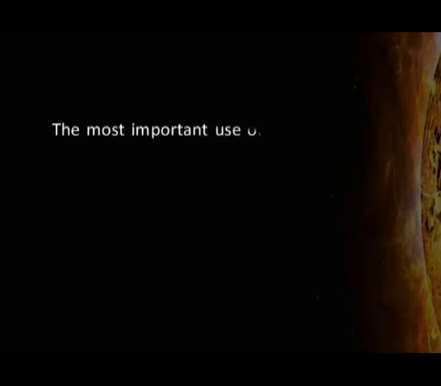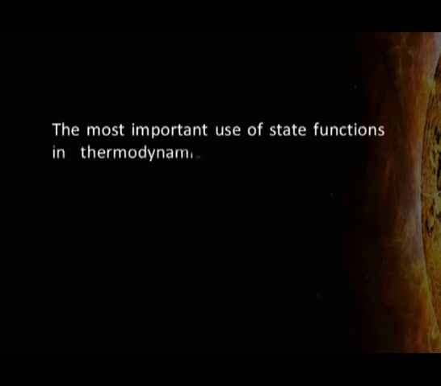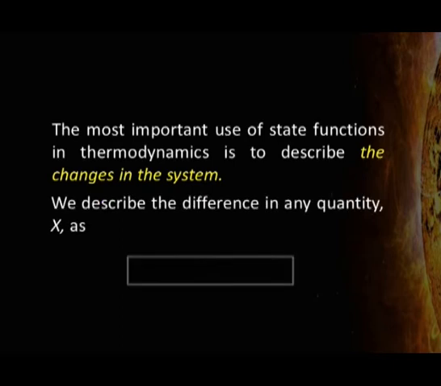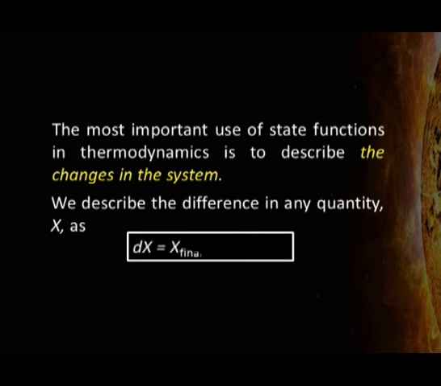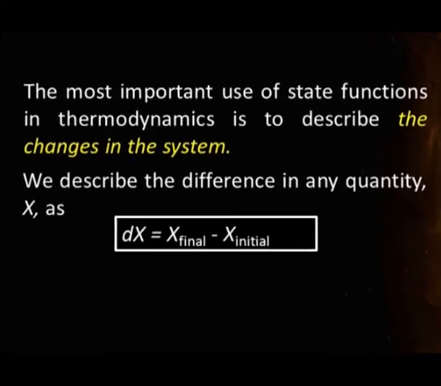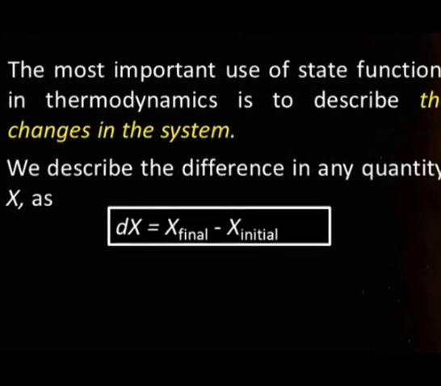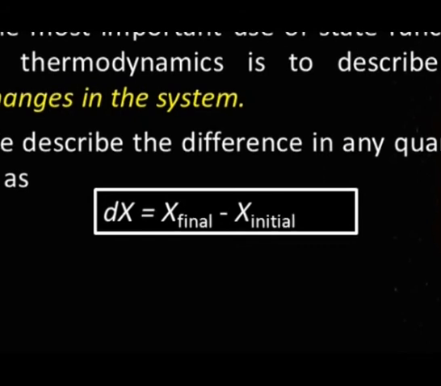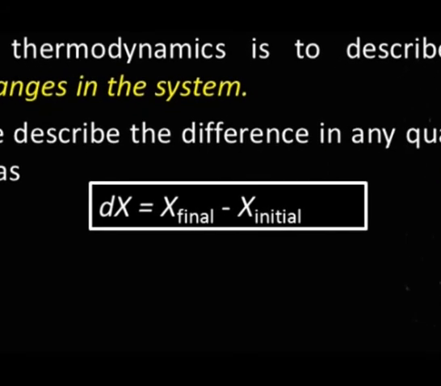The most important use of state functions in thermodynamics is to describe the changes in the system. We describe the difference in any quantity x as dx equal to final x minus initial x. If the quantity x increases, the final x will be greater than initial x and dx will have a positive sign. But if this quantity x decreases, the final x will be less than initial x and dx will have a negative sign.